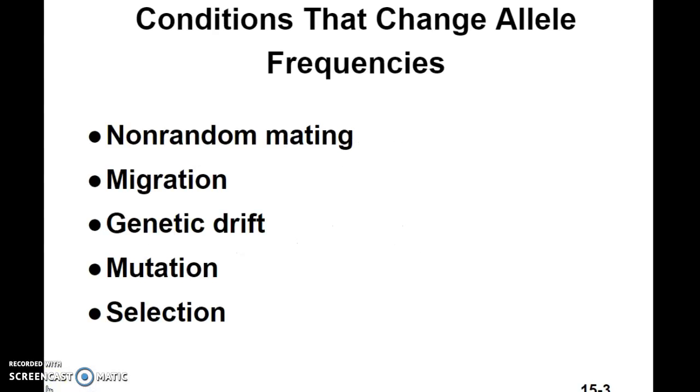Anyway, the things that change allele frequencies are the things that go against Hardy-Weinberg. So Hardy-Weinberg kind of comes up here as well. So we're going to look at how non-random mating changes things, migration, genetic drift, mutation, and natural selection.